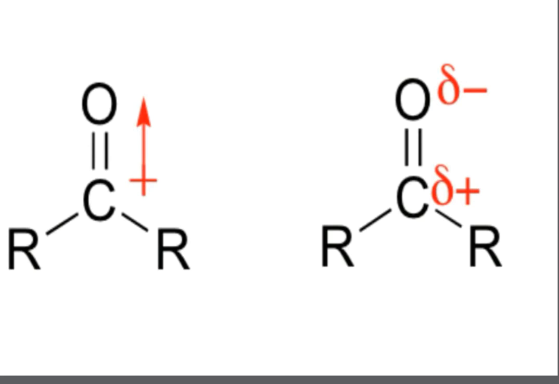As the carbonyl carbon has positive polarity, it is electron deficient. As a result, this carbon atom is electrophilic. Electrophilic means what? Electrophilic means electron loving, and it's susceptible to attack by a nucleophile. Then what is nucleophile? Nucleophile means negatively charged species. Okay.